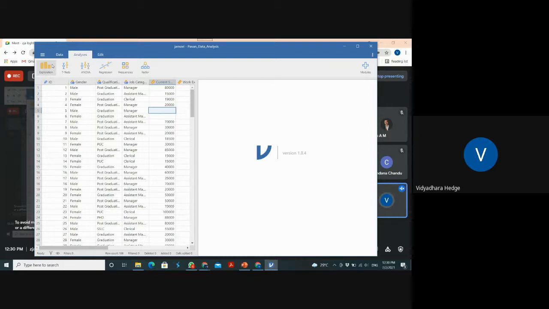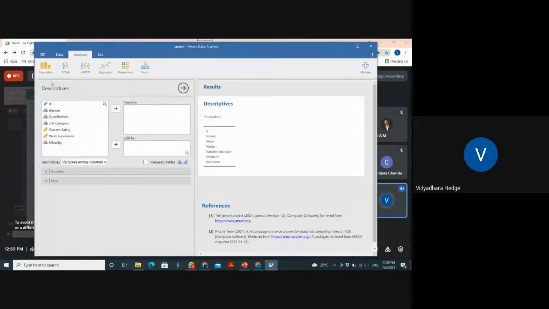How many frequencies are there? That means the number or percentage of male and female, like that. Now coming to the exploration, here you have a small option called descriptive. Please click on this.